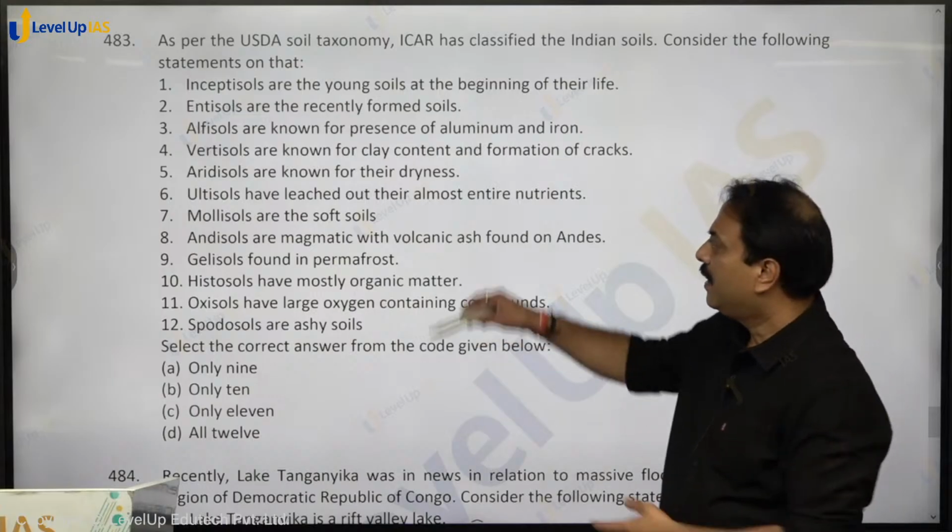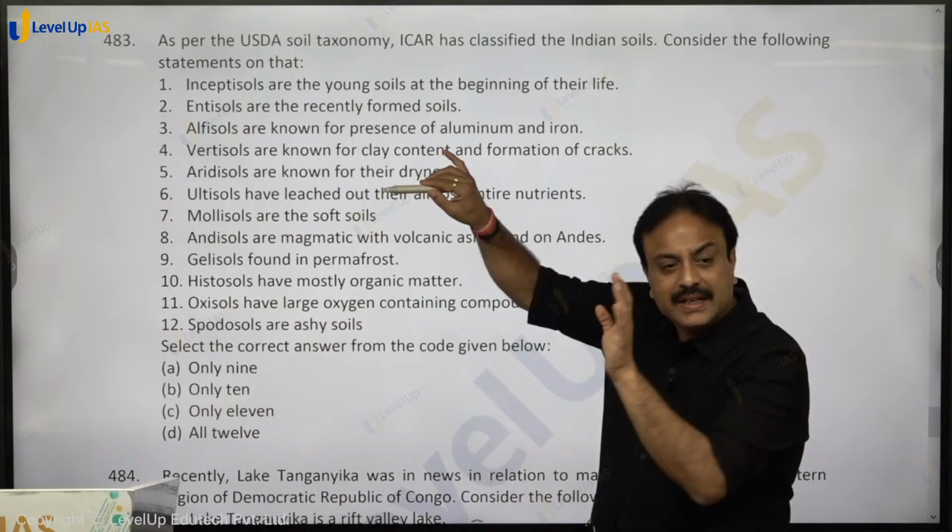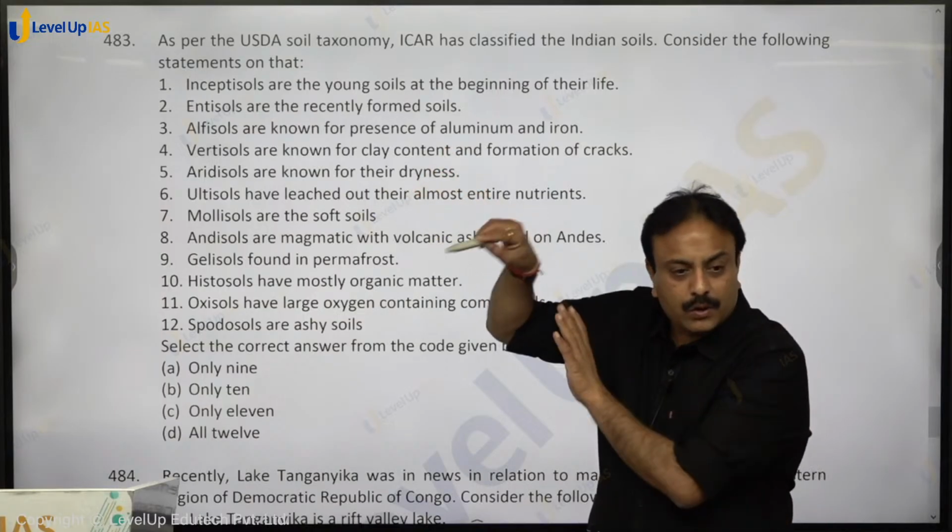This is the entire classification. The US taxonomy classification has these 12 soils. 7 are mentioned in NCERT. Go through that.